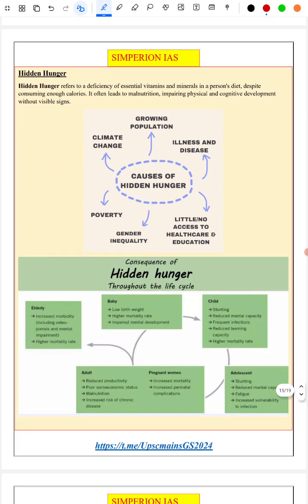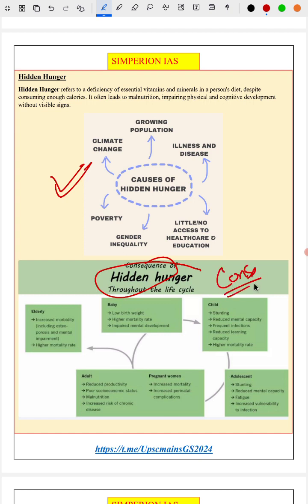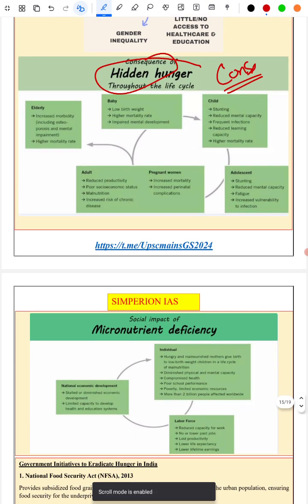Next is hidden hunger. Hidden hunger refers to the deficiency of essential vitamins and minerals. So we have represented this particular topic using a pictorial representation. We are given the causes of hidden hunger. Next, hidden hunger throughout a life. What are the consequences of hidden hunger? We explained using this second diagram.